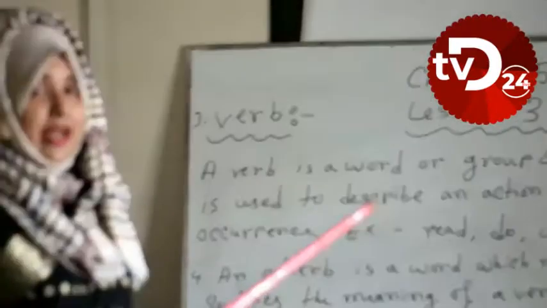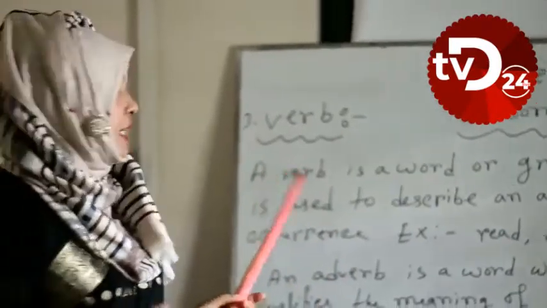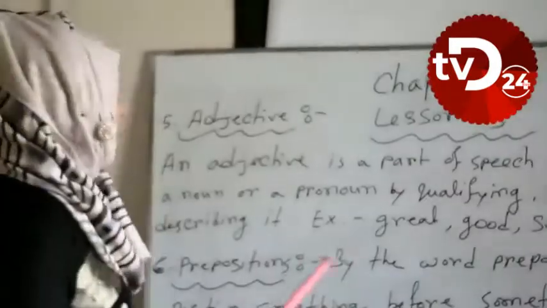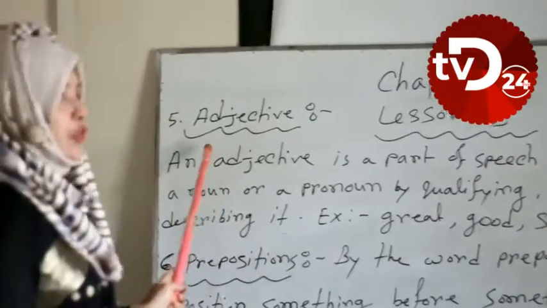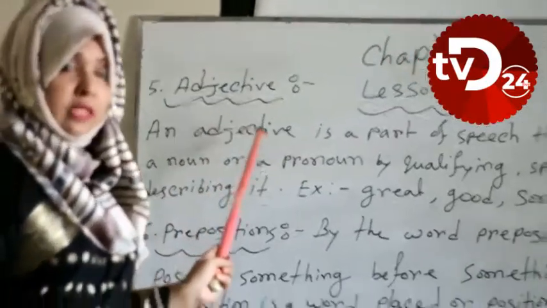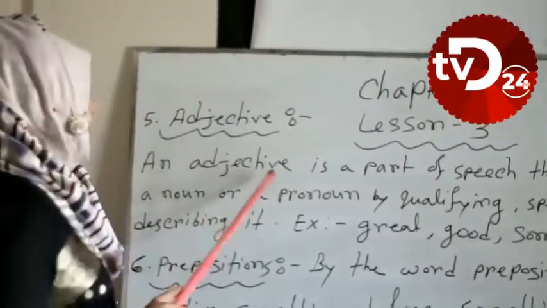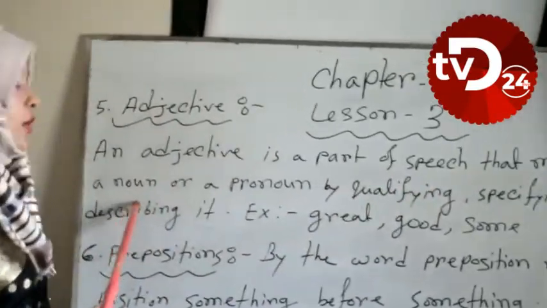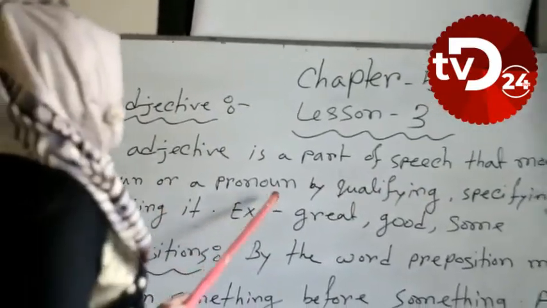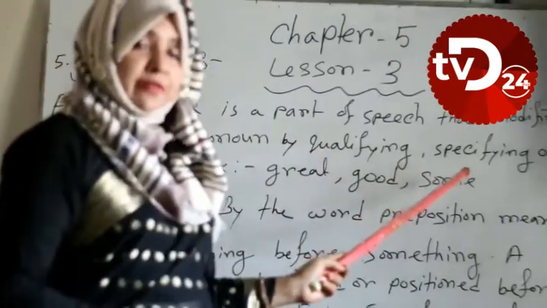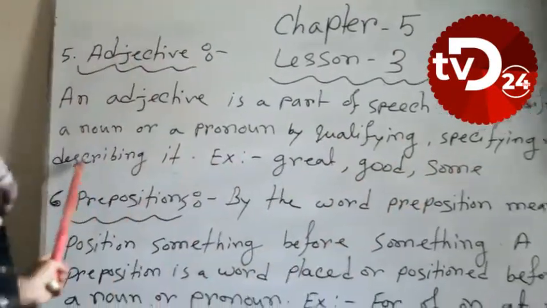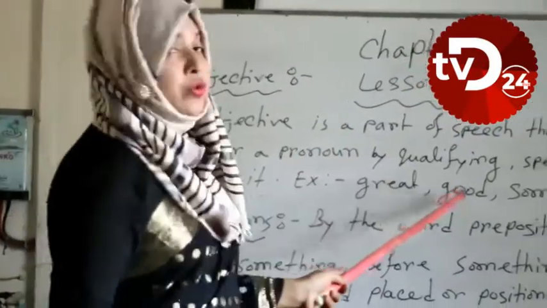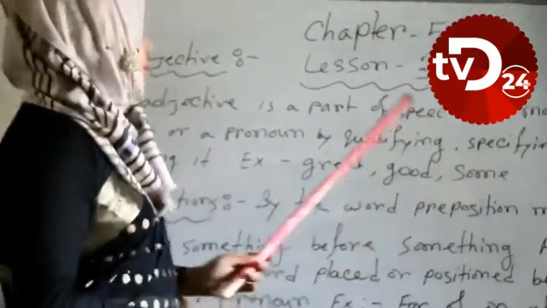Dear learners, I hope everybody is clear on this option. There is no confusion. Dear learners, please look at the board. Here I have written adjective. We know what is adjective. An adjective is a part of speech that modifies a noun or a pronoun by qualifying, specifying or describing it. For example, great, good and some.